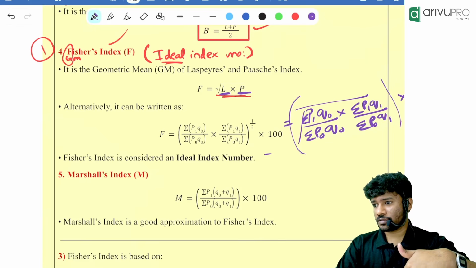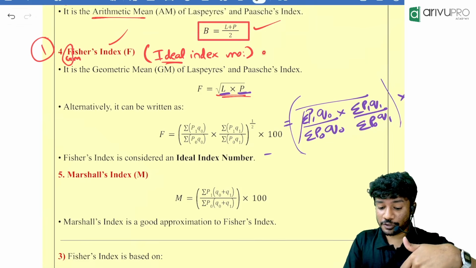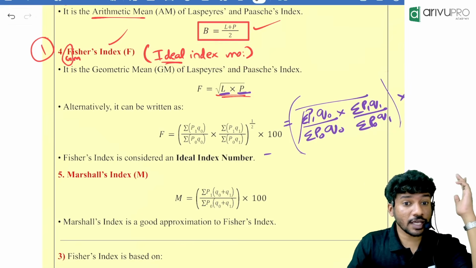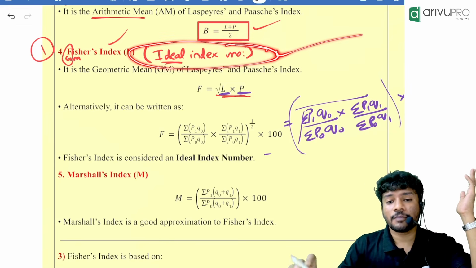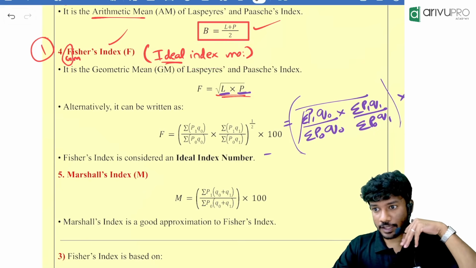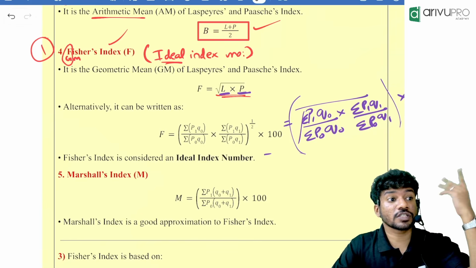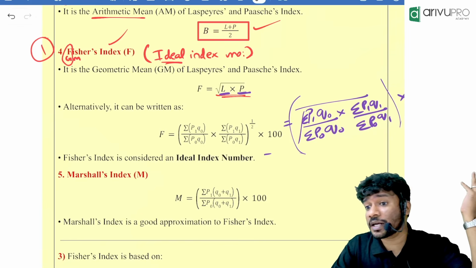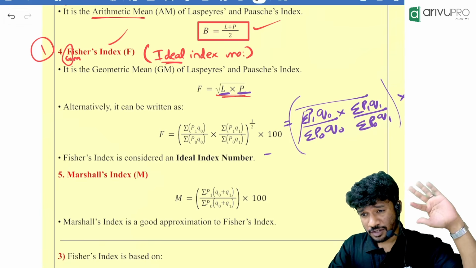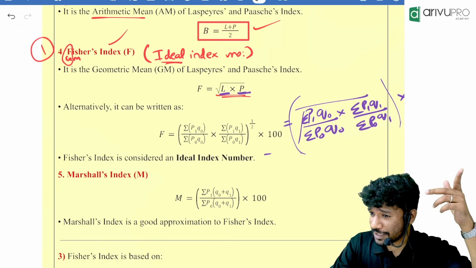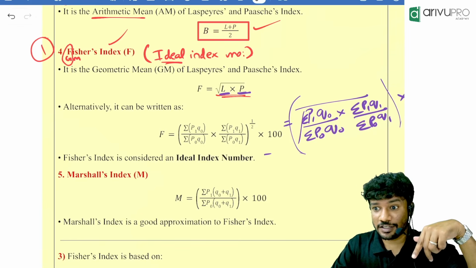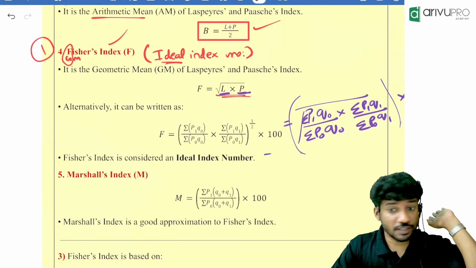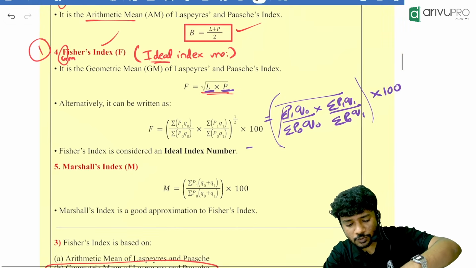You can go for Fisher. Why Fisher? Because it is called the ideal index number. So if it is not mentioned properly in the question, you can usually go for Fisher's index number. Keep it in your mind. Best measure, because it is called the ideal index number. You can also find simple relative index number or simple aggregative price index number. But are we considering quantity over there? No. When quantity is given, which one is the best measure? Fisher's index number. When quantity is not given, you can find any of them.